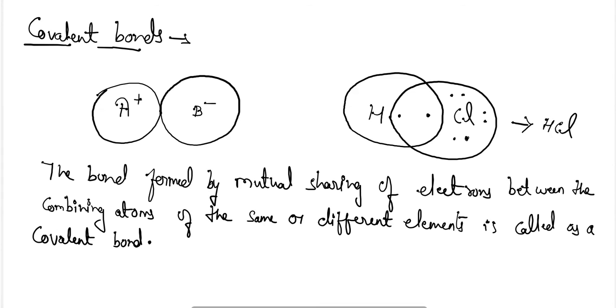Now different types of covalent bonds are there. The number one is the single covalent bond.